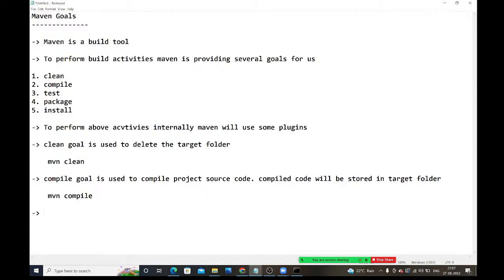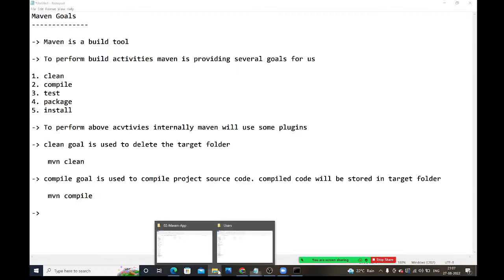As a programmer, you need to check whether your logic is working properly or not. You have written some business logic, and you need to check from your end whether that logic is working properly. To check that, you need to write some test cases. Those test cases we call JUnit test cases. To run those JUnit test cases, we need to use this test goal.